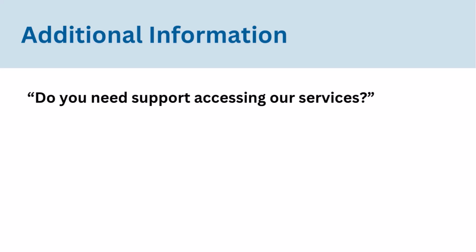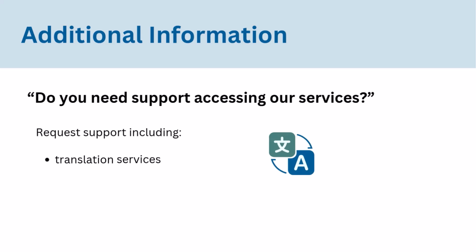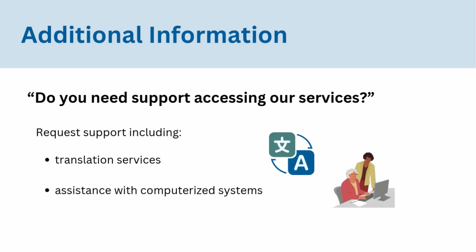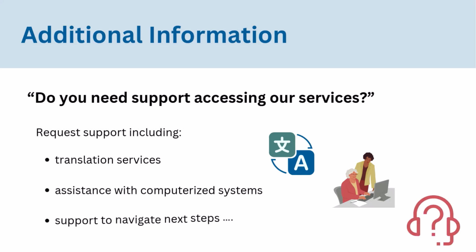In the online application, near the beginning, there's a section called Additional Information. You'll see a question there that says, do you need support accessing our services? If you select yes to that, it will give you several options for support. This includes things like translation services, assistance understanding the computerized or technology systems, support person to help you navigate the next steps. If you would like support from ODSP to navigate the next steps through the eligibility process that come after you submit this online form, select yes, indicate which support you would want, and that will let ODSP know to reach out to you and assist you through this process.